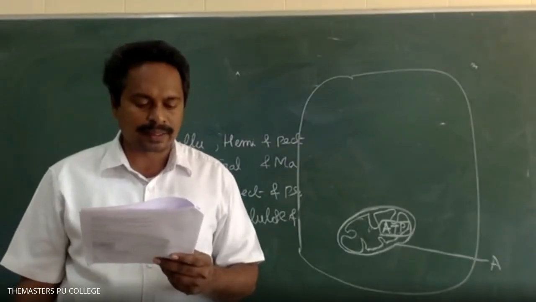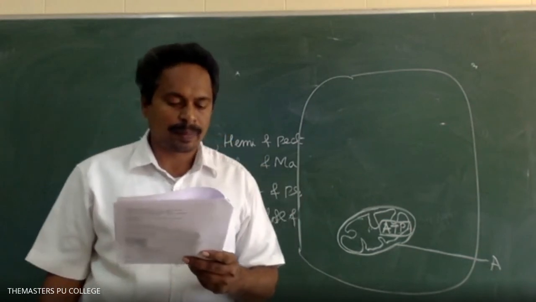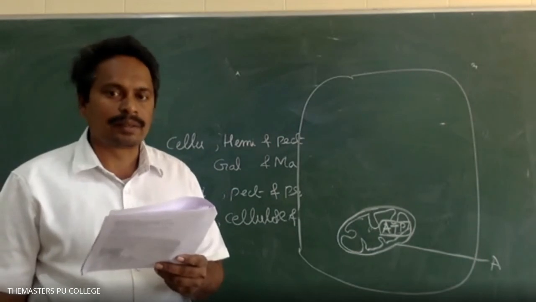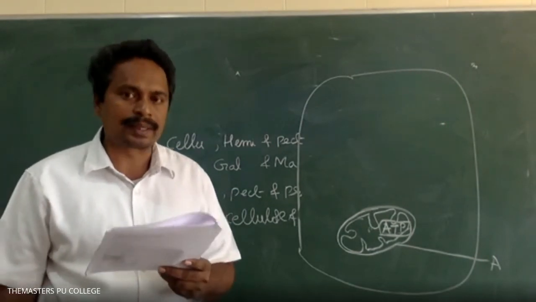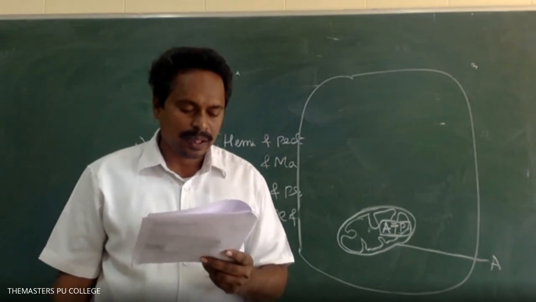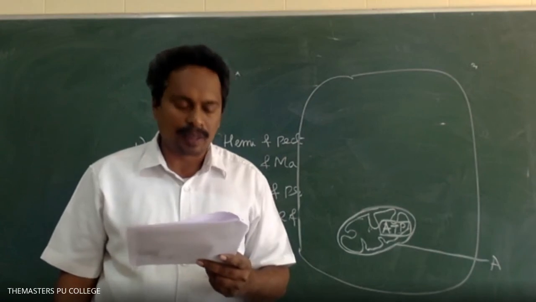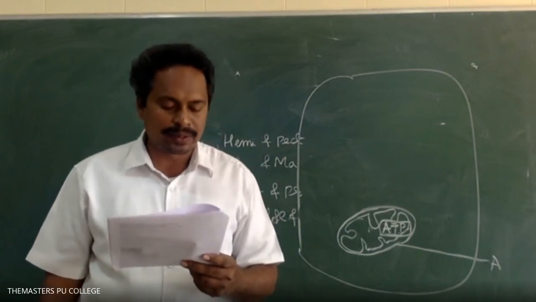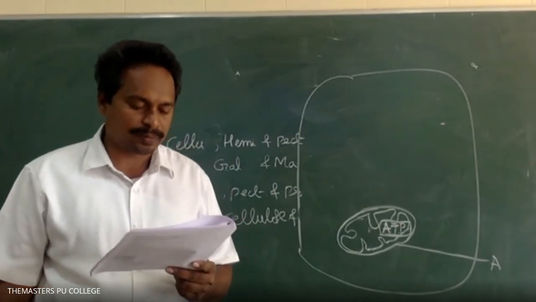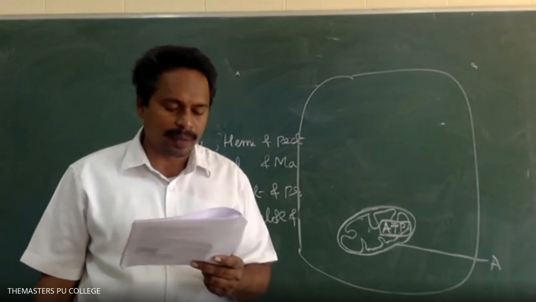Next, each ribosome is made up of how many subunits? Option 1 is 2 subunits. Very good. Option 1, 2 subunits are there in each ribosome. Next, which of the following structures is present only in prokaryotic cell? Option 1 is plasmid, option 2 is nucleus, option 3 mitochondria, option 4 is ribosomes. Option 1, plasmid, sir. Very good. Option 1 is the answer, plasmid.